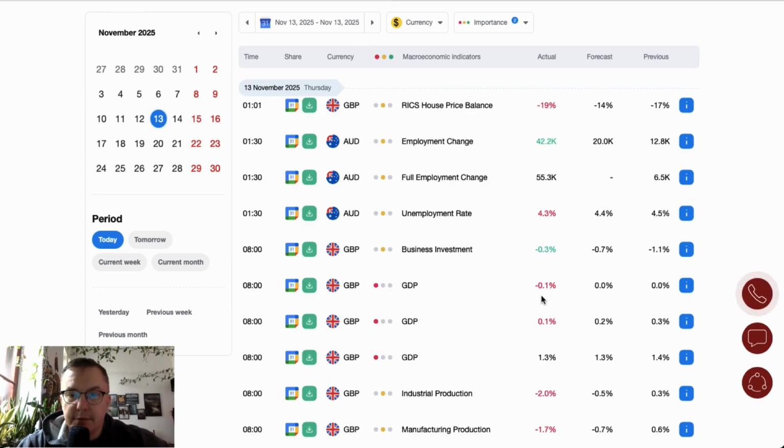Australia employment change up from 12,000 to 42, full employment up from 6,000 to 55,000, unemployment rate down from 4.5 to 4.3.